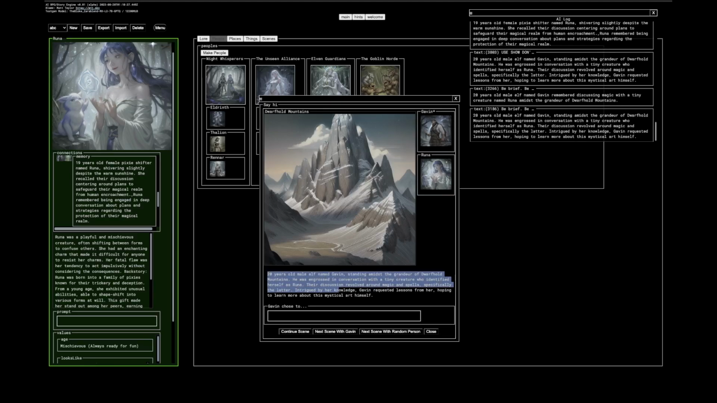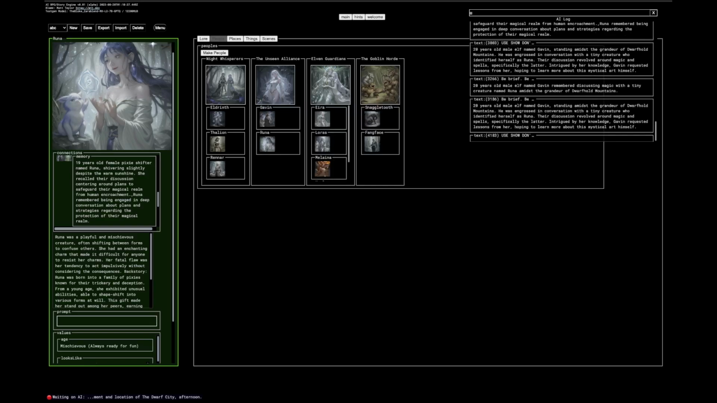An engrossing conversation. There's scriptures and spells and magic specifically there. Intrigued by her knowledge, Gavin requested lessons from her, hoping to learn about the mystical art himself. Chose to listen to her. Let's just say listen to her. I don't know, we're just having fun.